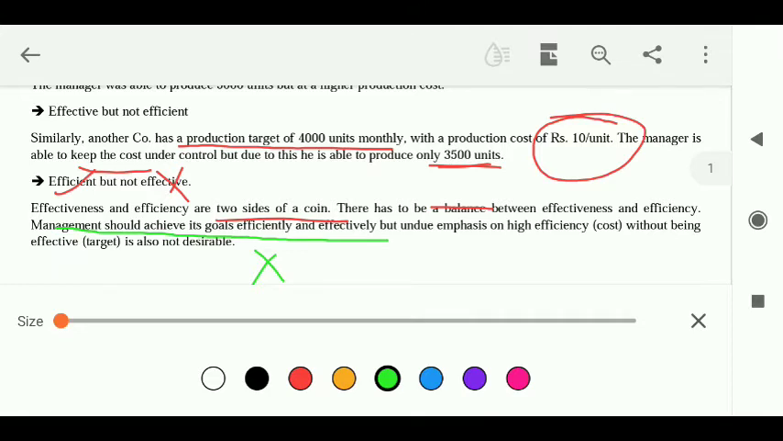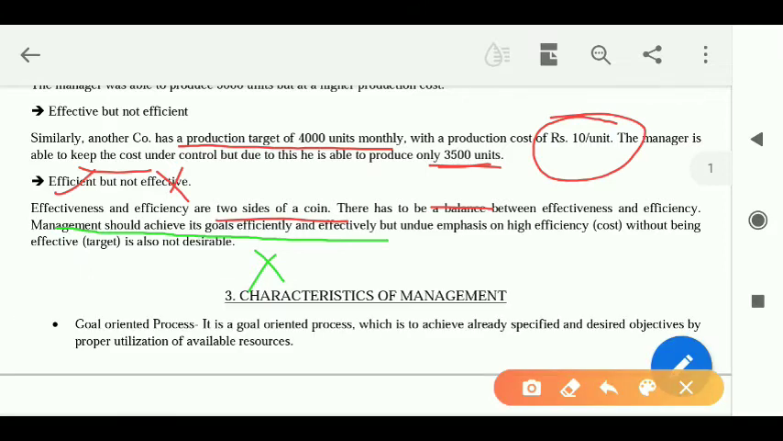What did he do? He just had a sole focus on the cost, as a result of which he had to somewhere compromise on his effectiveness, on his target, which is not correct. You have to balance both. You have to be cost effective, you have to achieve your targets also. It's not that you become cost effective but you end up not reaching your targets, so that is not correct for any organization. Okay, so this was the concept about effectiveness and efficiency.